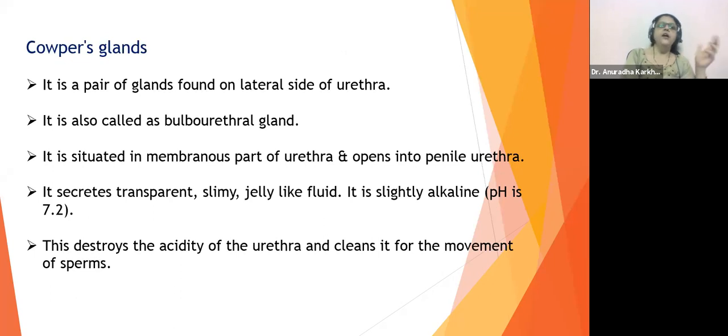ठीक है? Cowper's gland, it is a pair of glands found on lateral sides of the urethra. It is also called bulbourethral gland. It is situated in the membranous part of urethra and opens into penile urethra.